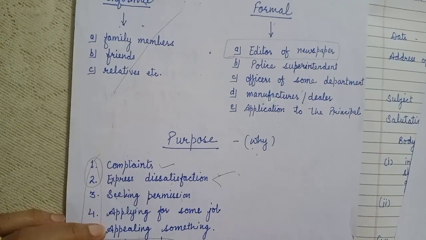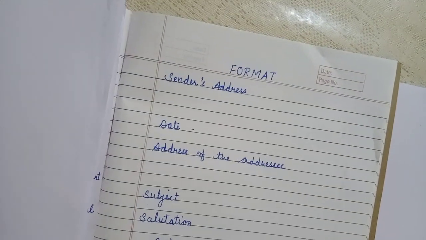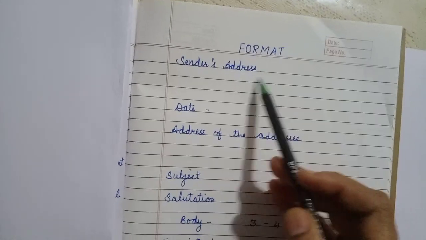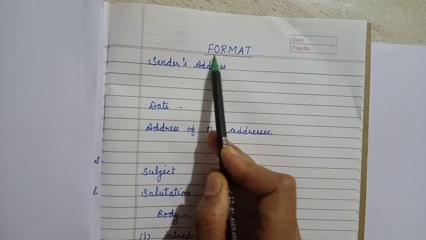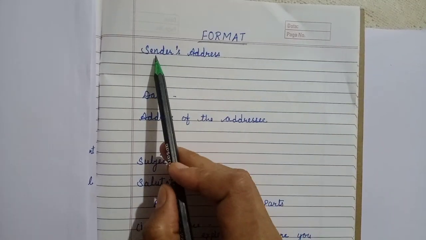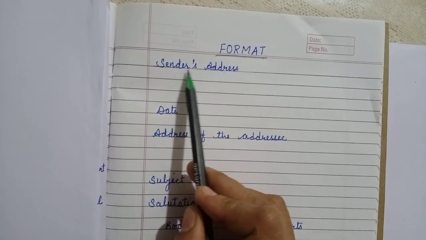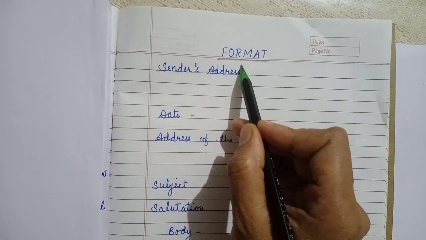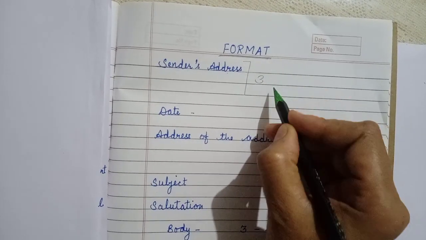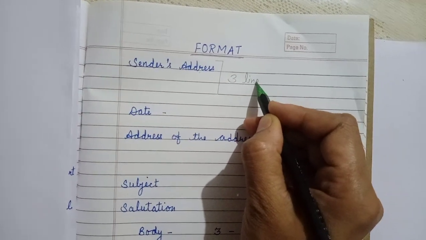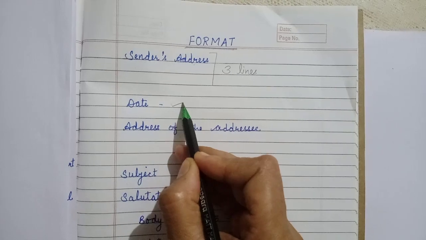So I'm coming to the format part. This is also a revision, the format of writing a letter. First of all we write the sender's address in 3 lines. This we have already discussed. Then we put the date.